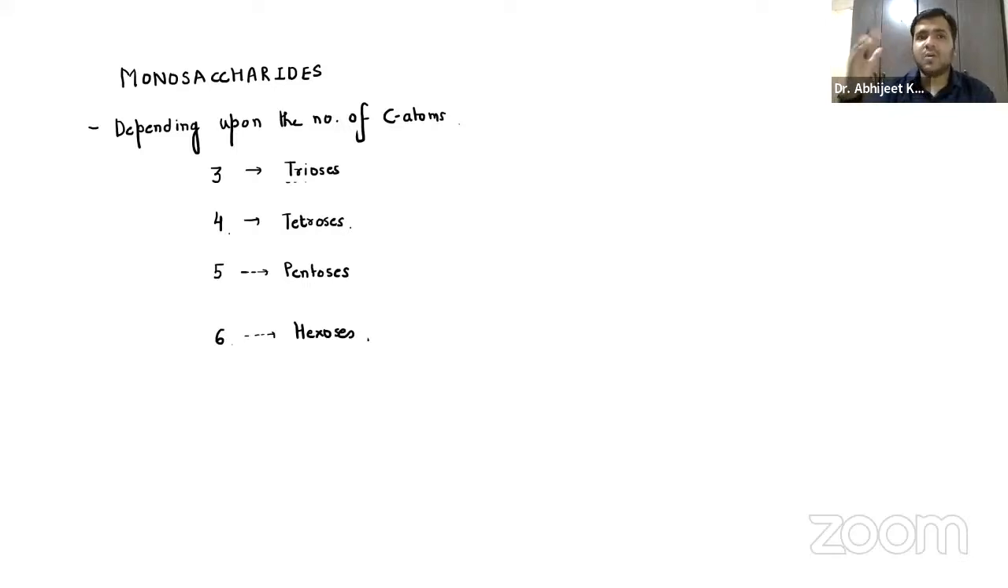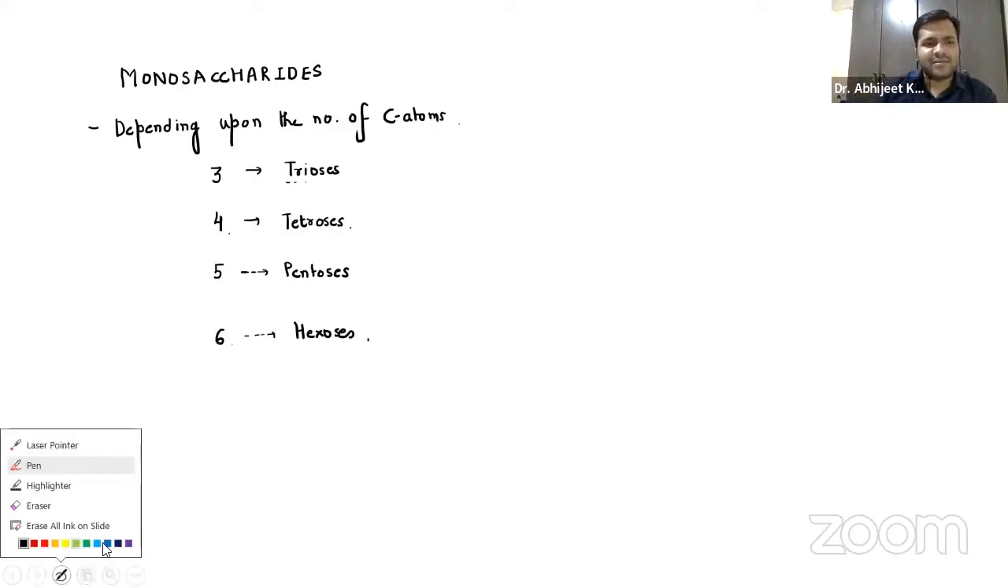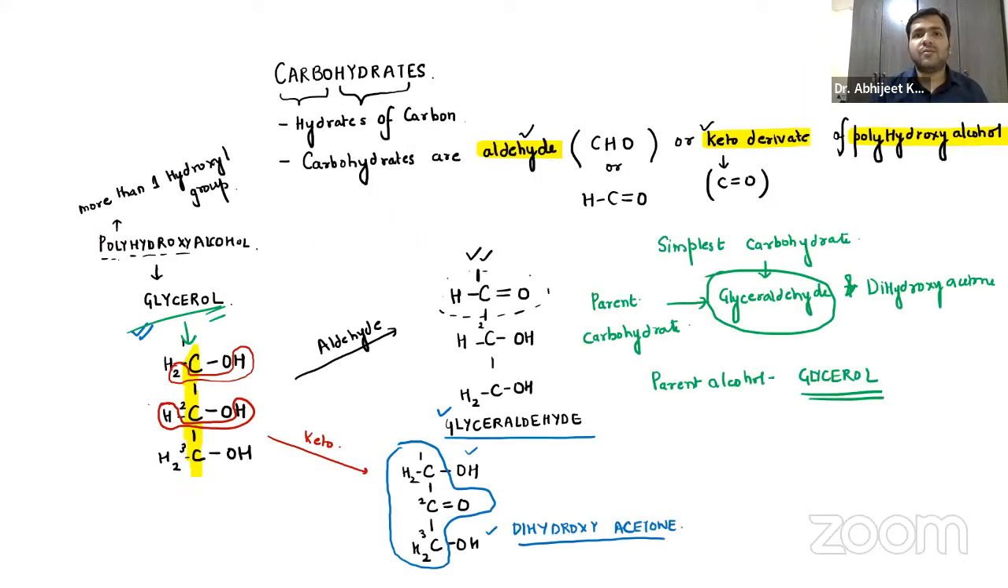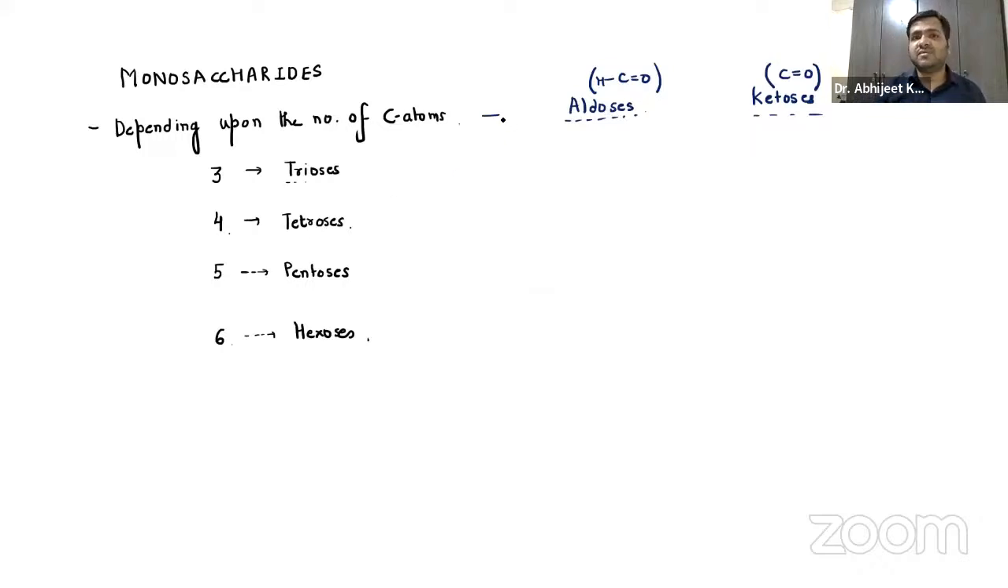Now, according to the definition of the carbohydrates that we have discussed, they are classified as aldoses or ketoses. Basically, there are two types of carbohydrates that can be formed: one with an aldehyde group and the other one with a keto group. Carbohydrates are aldehyde or keto derivatives of polyhydroxy alcohol. So whenever we are talking about monosaccharides, depending upon the number of carbon atoms, we can classify them as aldoses and ketoses.